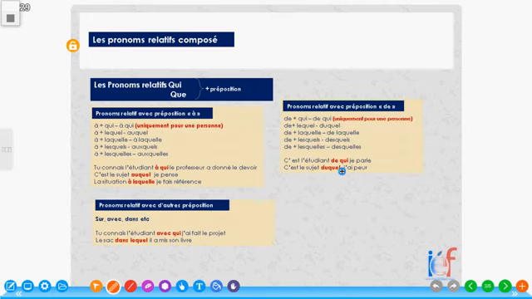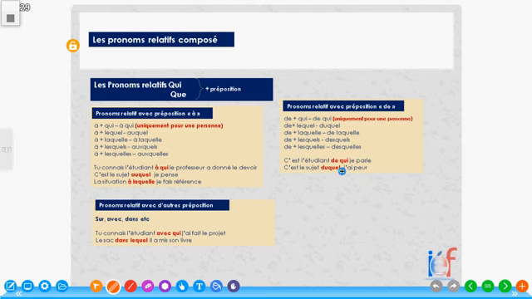Aujourd'hui, on va essayer d'aborder le sujet qu'on appelle les pronoms relatifs composés. Les pronoms relatifs composés. Alors, d'abord, quels sont les pronoms relatifs? Si vous êtes à B1, vous comprenez déjà le qui, le que, le où, ce sont les pronoms relatifs. Alors, qu'est-ce que ça veut dire pronom relatif?